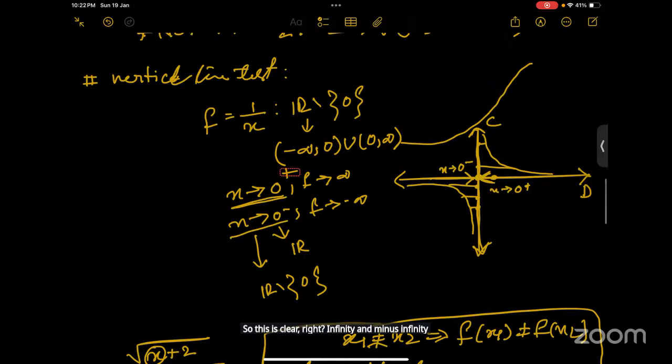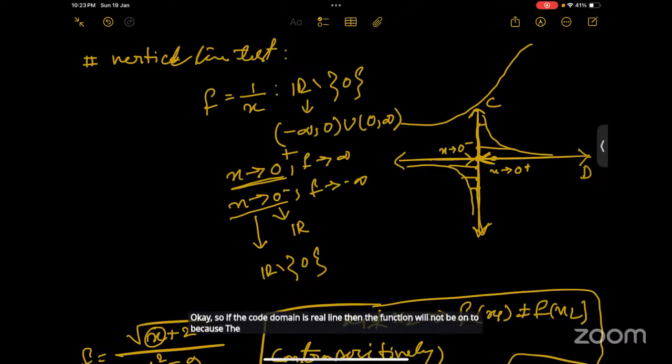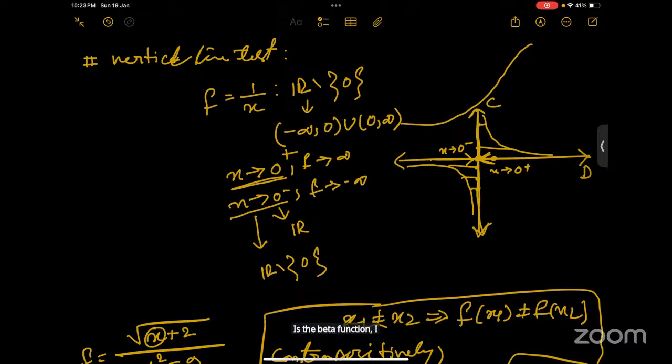What I concluded is we can take the codomain as the real line. If the codomain is the real line, then the function will not be onto, because the point 0 won't have any pre-image. Right? Okay, ma'am, let me write it as a note.